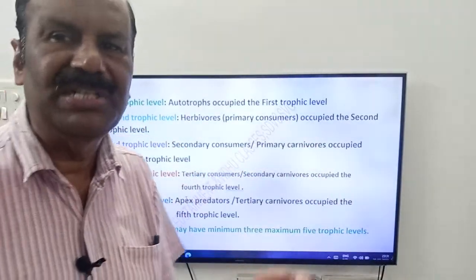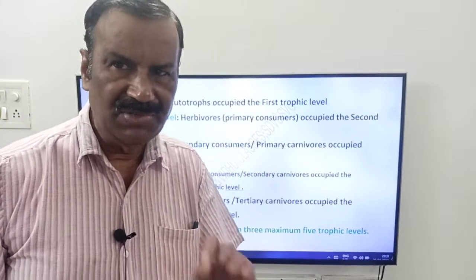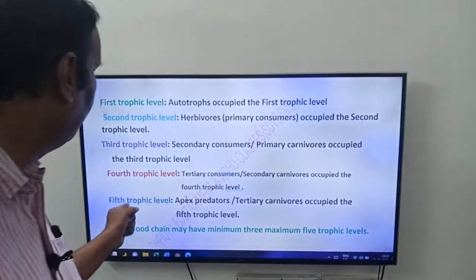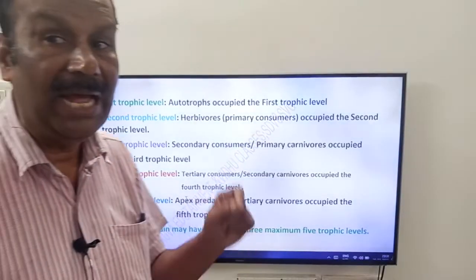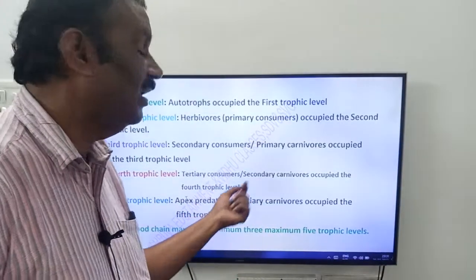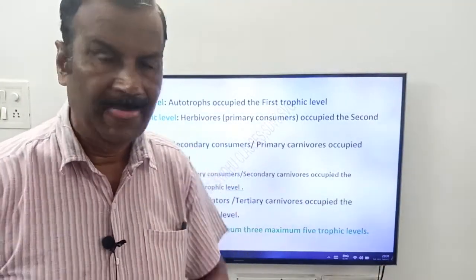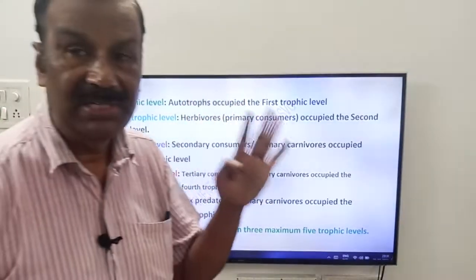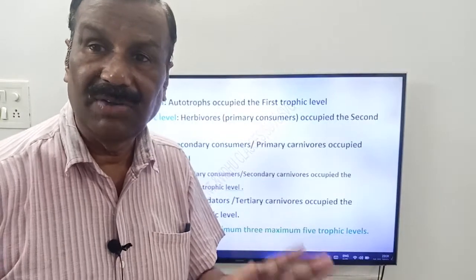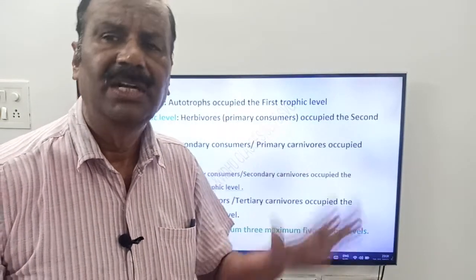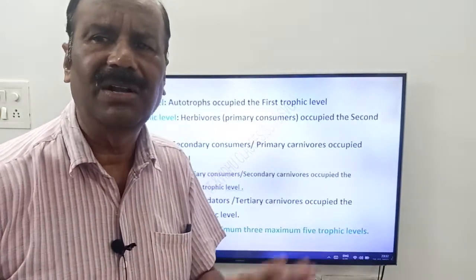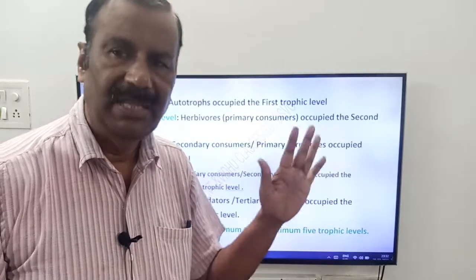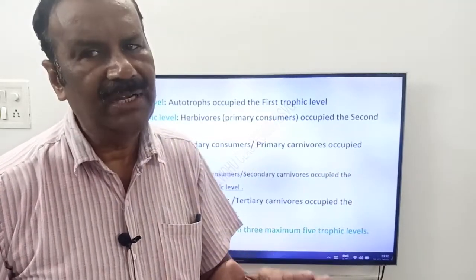If you say consumers, it is tertiary. If you say carnivores, it is secondary. Now come to fifth trophic level. It is occupied by apex predators or tertiary carnivores. Okay friends. So total how many trophic levels are there? 5 trophic levels are there. But these 5 trophic levels won't be present in all food chains friends. They may have minimum 3 and maximum 5 trophic levels.